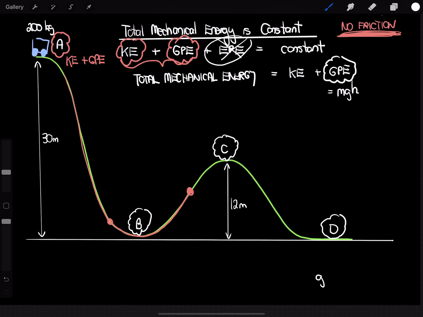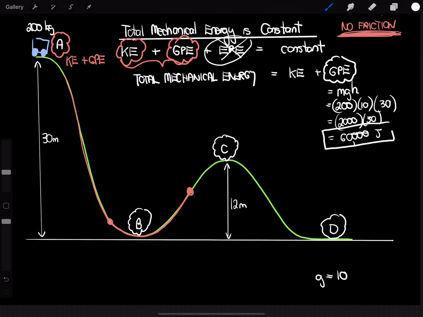Once again, let's take g equals 10 just to simplify the calculations. So it's going to be 200, which is the mass, times 10 times its height above the ground, which is 30. So it's going to be 2,000 times 30, which equals 60,000 joules. And so that is the amount of gravitational potential energy it has at position A. And remember, it has no kinetic energy at the moment.